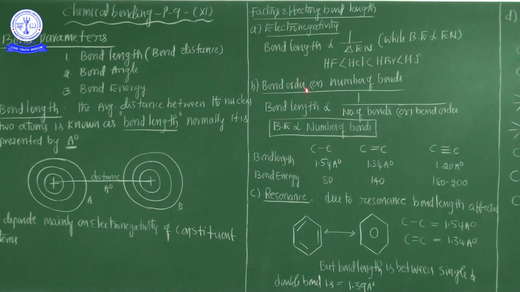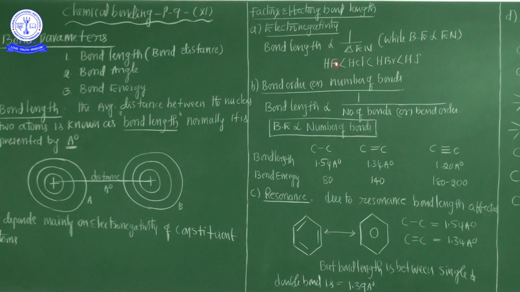So the most important key point right now is that bond length is inversely proportional to the electronegativity, while bond energy is directly proportional to the electronegativity. You know hydrogen fluoride has the maximum electronegativity. Maximum electronegativity means minimum bond length compared to the others. Why minimum bond length? Fluorine has higher electronegativity.